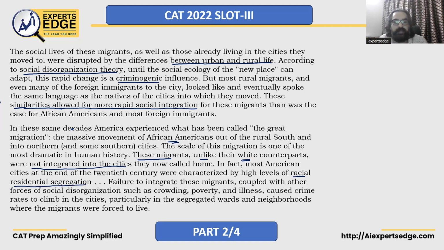Failure to integrate these migrants, coupled with other forces of social disorganization such as crowding, poverty, and illness, caused crime rates to climb in the cities, particularly in the segregated wards and neighborhoods where the migrants were forced to live. So again, social disorganization is being spoken of. Because of this, there was crowding, poverty, illness. This made crime rates climb. So far, we've come to a conclusion that social disorganization will lead to an increase in crime rate. Okay.